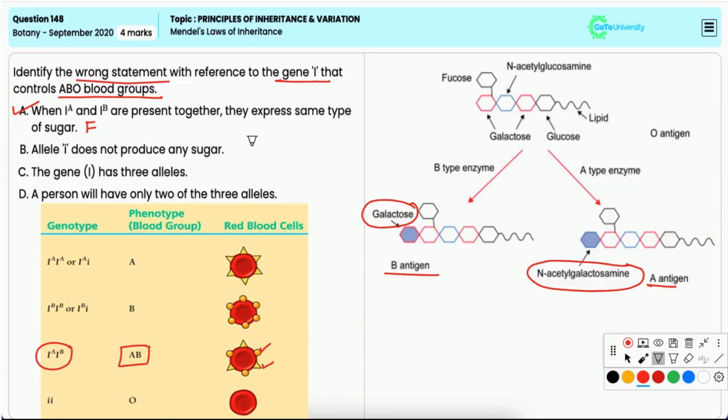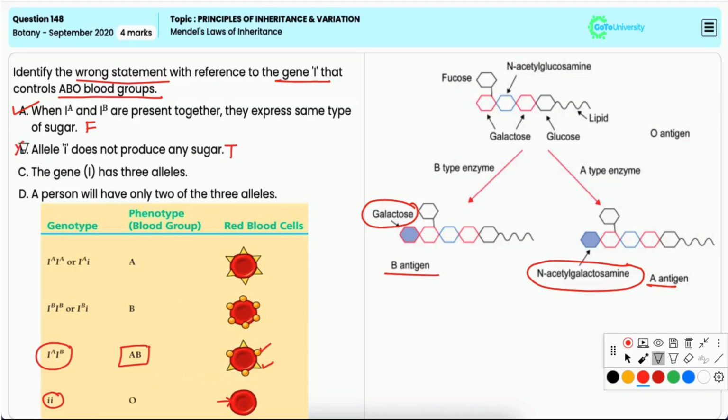Option B, allele small I does not produce any sugar. Now this is true. The allele small I does not produce any functional enzyme, so no sugar is added to the RBC's surface. Hence, this is incorrect option.